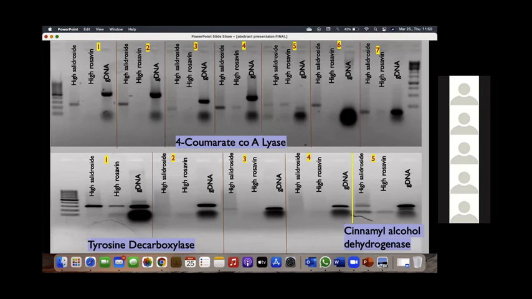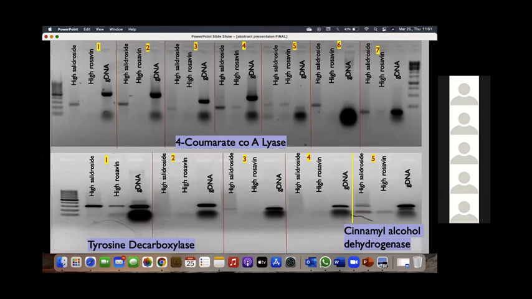For 4-coumarate-CoA ligase, which is only involved in the rosavin biosynthetic pathway, we didn't quantify the expression, but we saw some expression in the high rosavin-containing chemotype as well, as with tyrosine decarboxylase, which is used in the salidroside pathway.